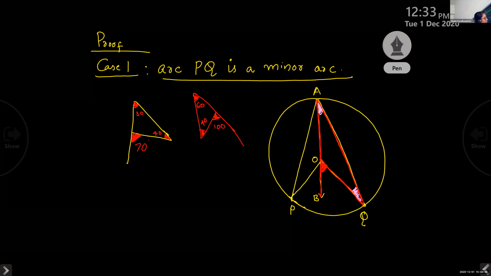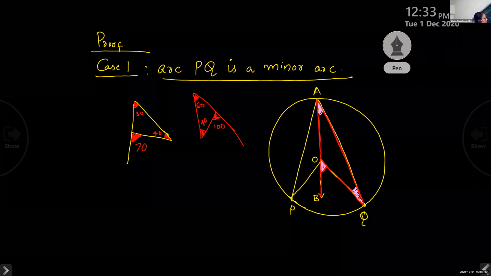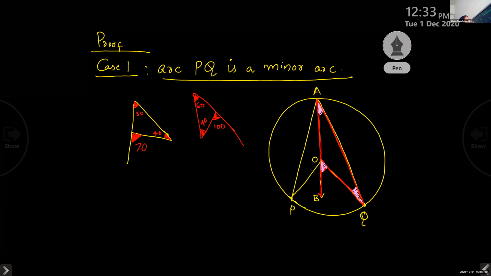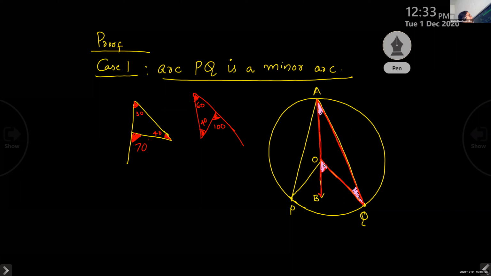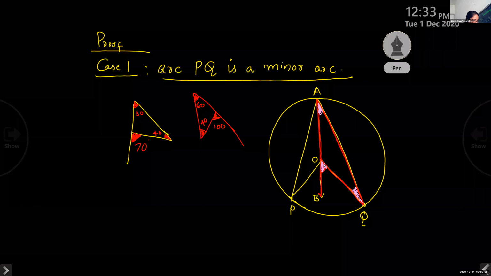The exterior angle is the sum of these two angles. Exterior angle is the sum of interior opposite angles, not the nearby angle. The other two angles. Is it clear now? Yes, ma'am.